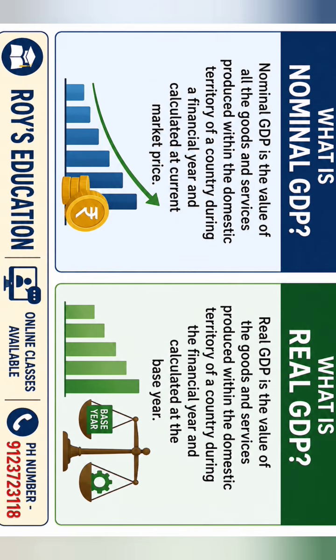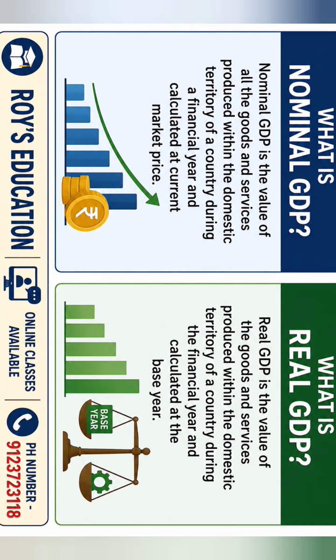Real GDP reflects the performance and level of economic growth of an economy as it is affected by only one factor, that is the change in the physical output, because the price here remains fixed, or we can say constant. Therefore, it is not affected by inflation or deflation. A sustained rise in real GDP reflects the economic growth of the country, whereas a continuous fall is an indicator of an economic recession. Now, real GDP is a suitable tool to make a year-to-year comparison of changes in the physical output of goods and services.